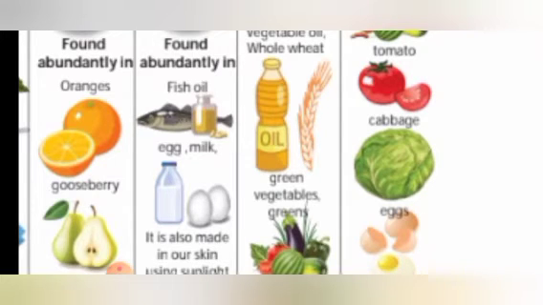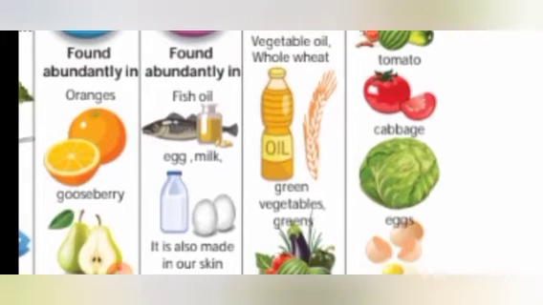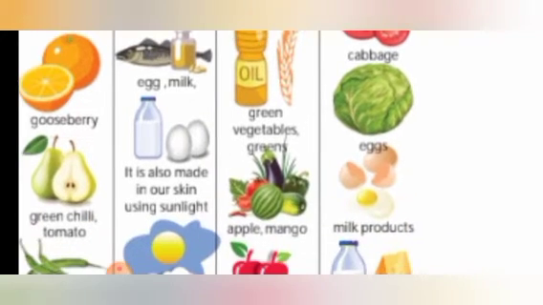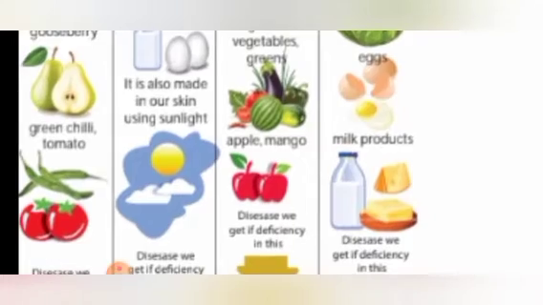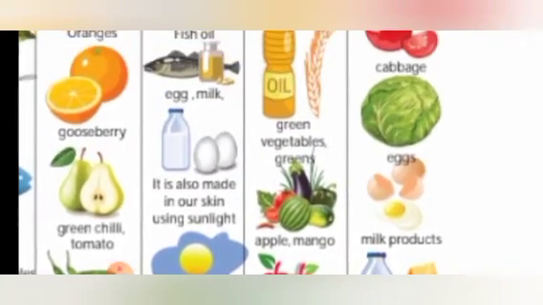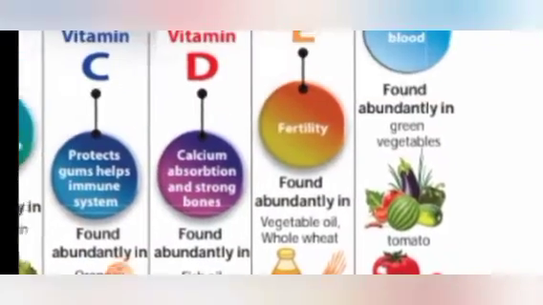Gram oil, rice bran oil, all these oils have this vitamin E. And also in whole wheat. Then green vegetables, greens, apple, mango, all these are good sources of vitamin E.